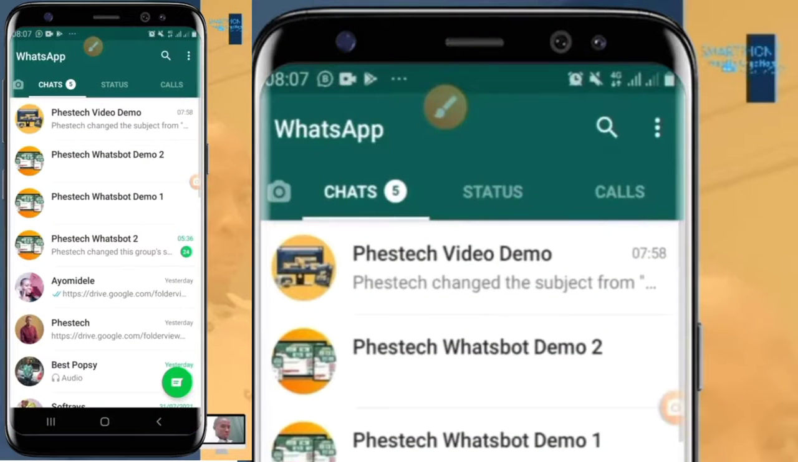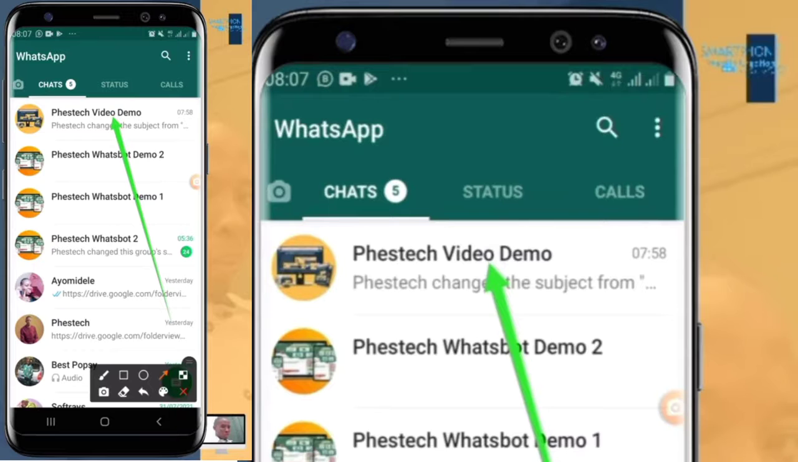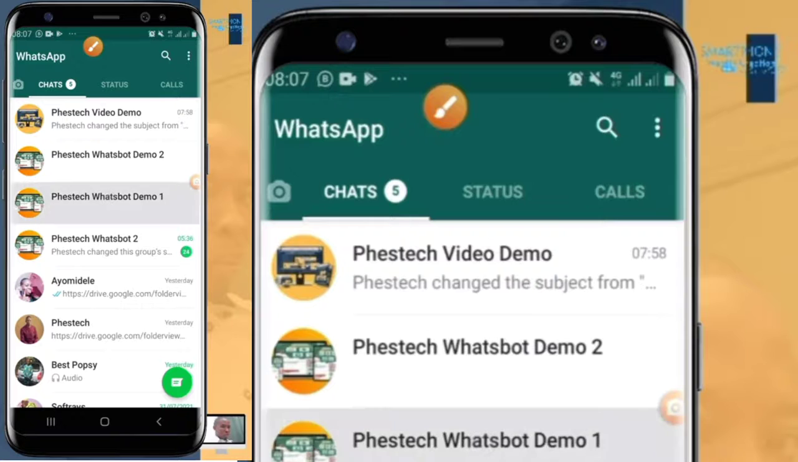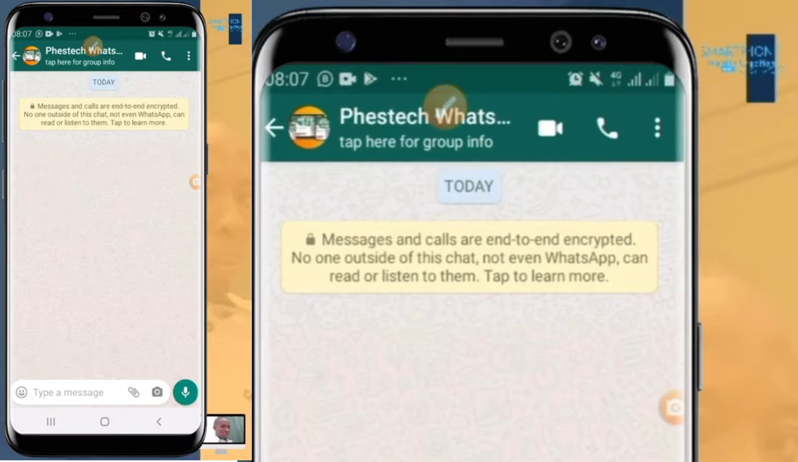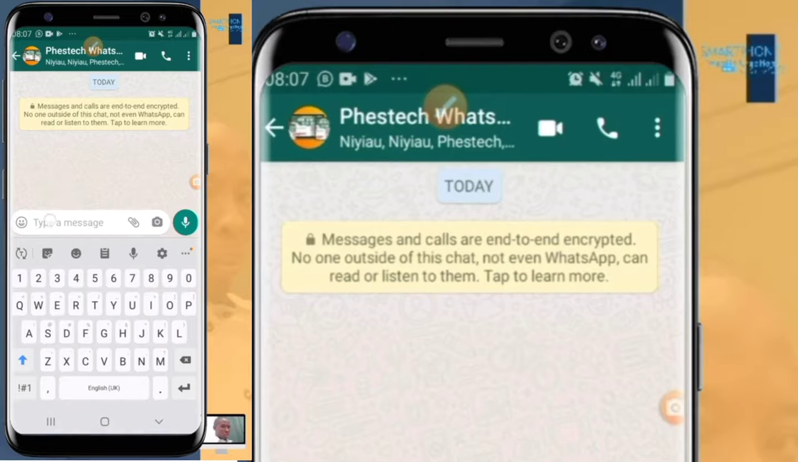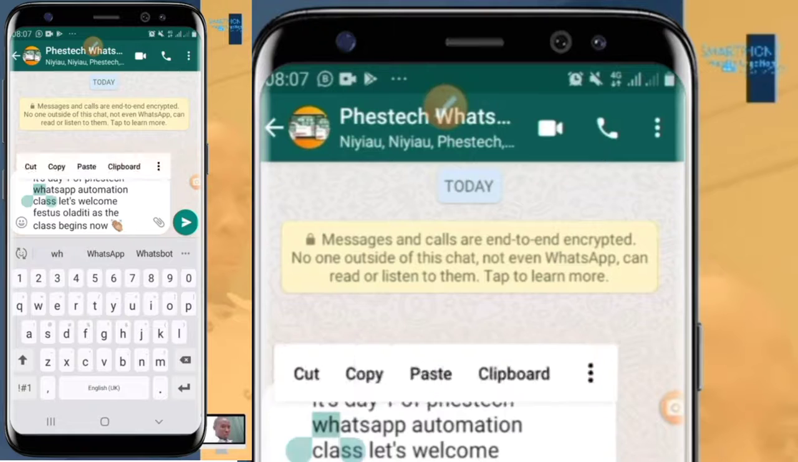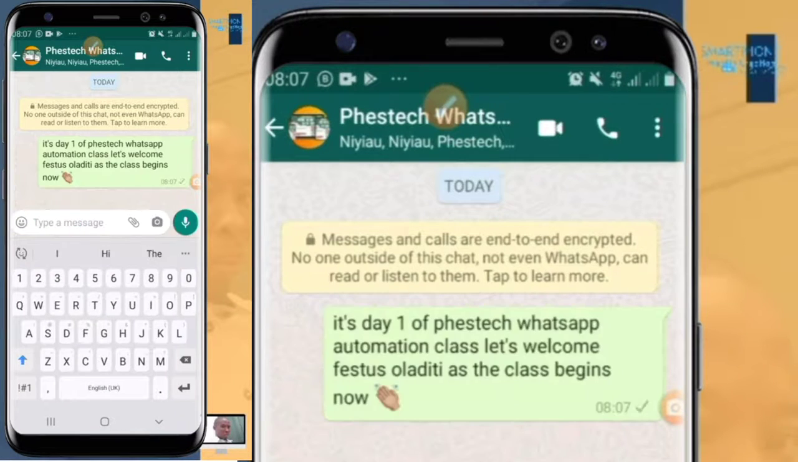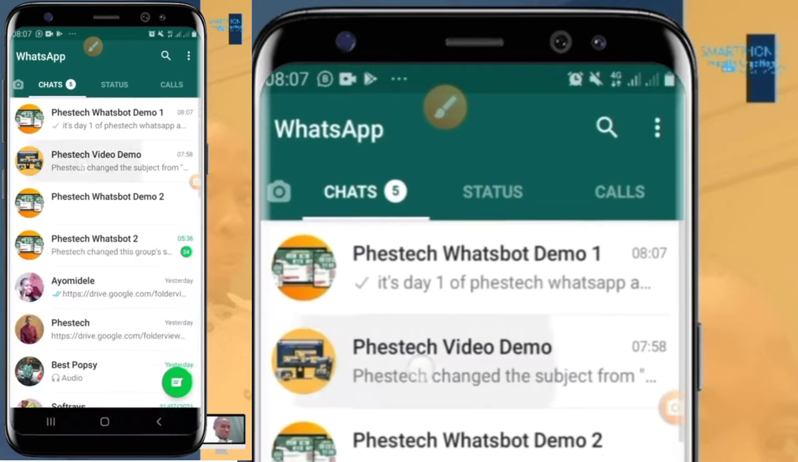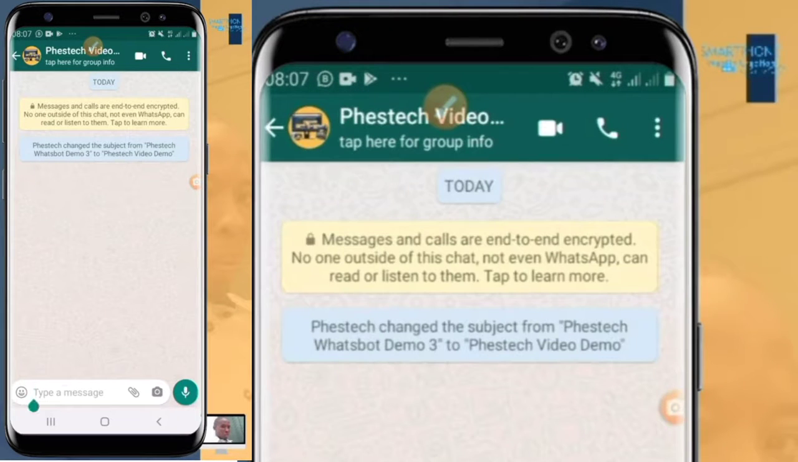Let's say this is an example of my video class, and this is an example of one of my WhatsApp automation classes. My course rep for the WhatsApp automation class comes here at the same time to drop the trigger message for the WhatsApp automation class. It drops it, and it goes to the video class too, and it drops the trigger message for, sorry, I didn't copy the trigger message for the video class.